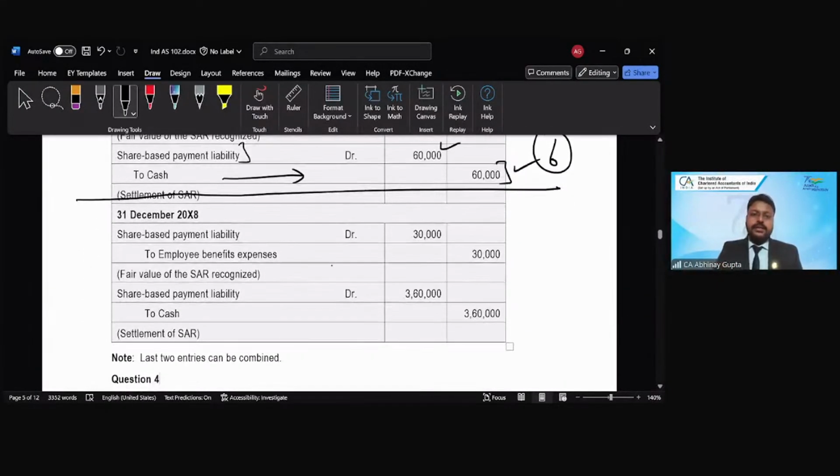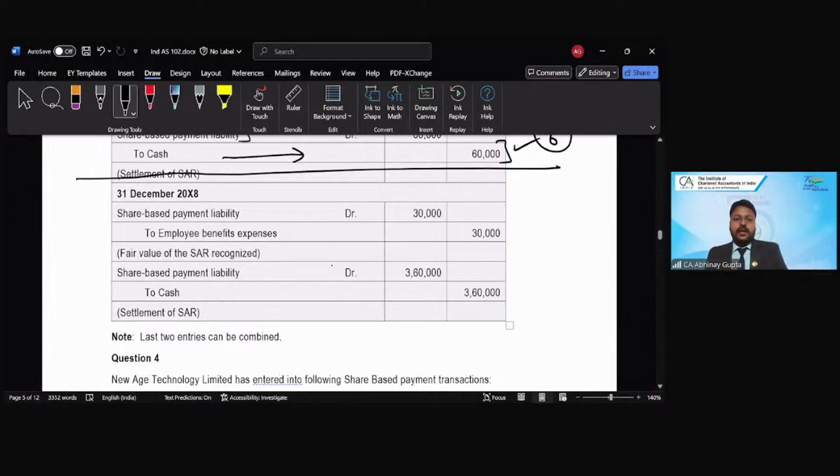Okay. Then in year 3, finally, share-based payment liability will be debited to employee benefit expense by the opposite entry, because this 30,000 is a gain now, since the fair value has fallen from the previous year. So the gain will be recorded by reversal of the employee benefit expense in this year and reversal of the liability.